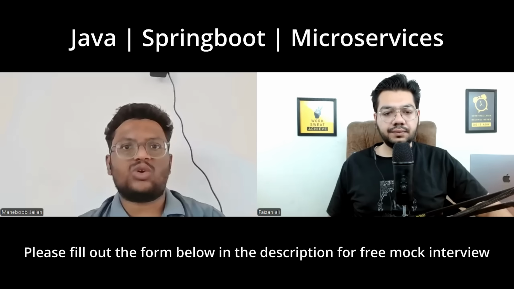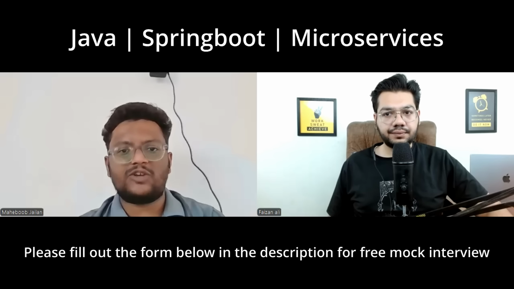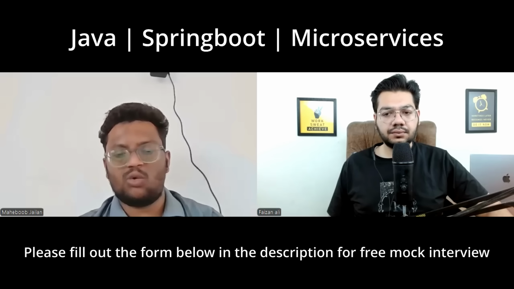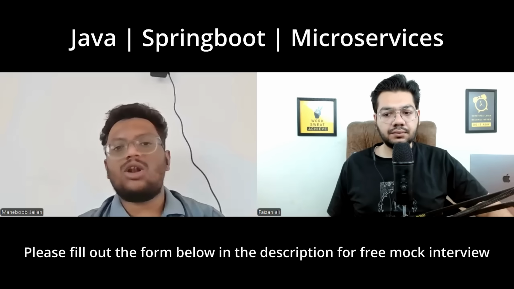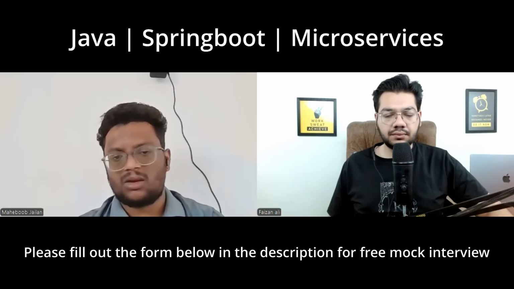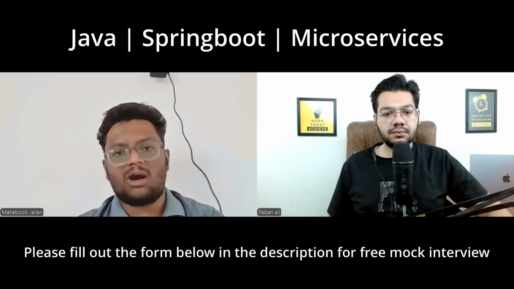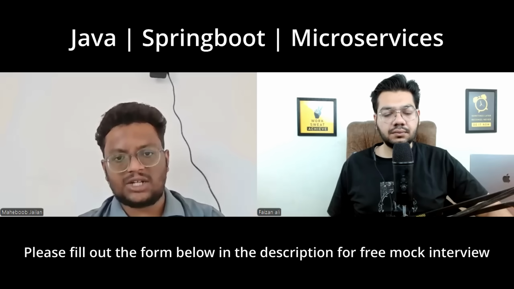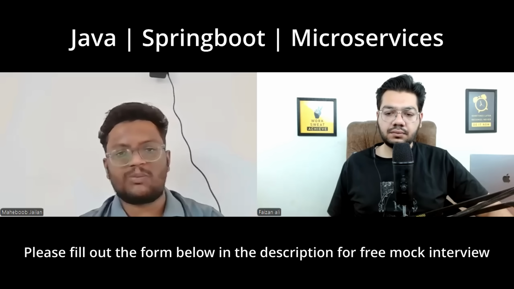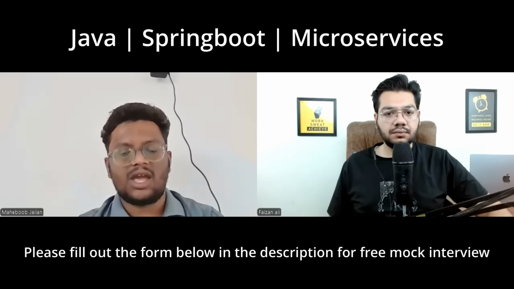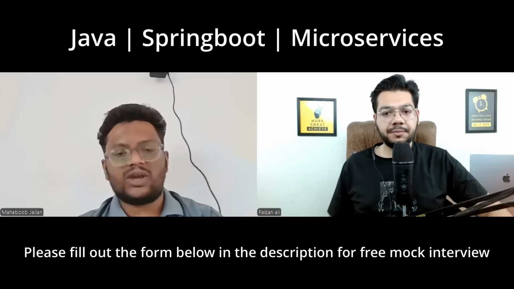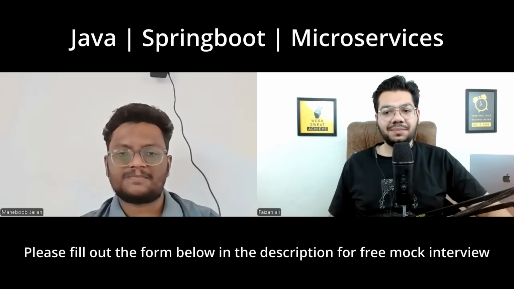To create immutable classes, we need to follow some steps. First of all, our class should be final so that no one can override it. All our fields should be final and private. We should provide only the parameterized constructor, not the default constructor, and we should not provide setters, only getters. That way we can create an immutable class. Yep, that's correct.